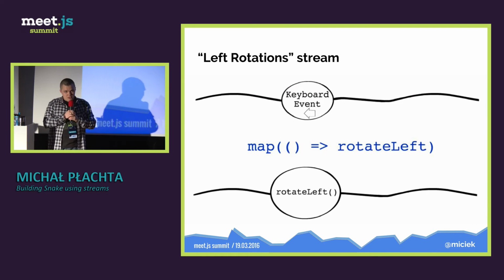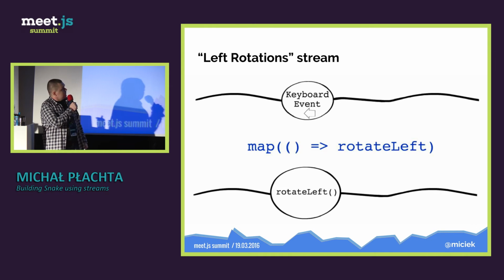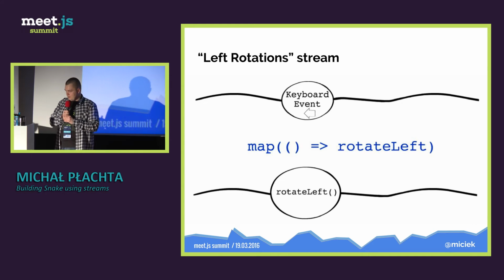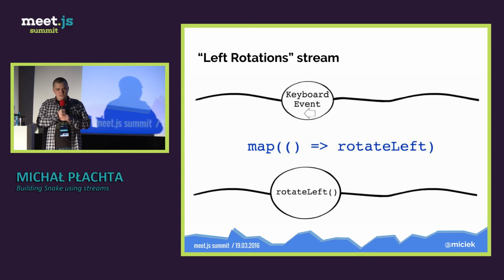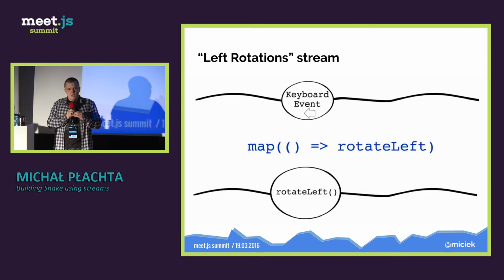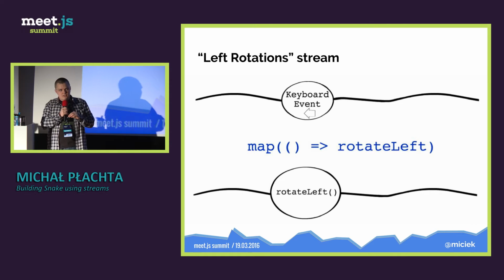So now here's the tricky part, so please pay attention, and if you have any question, just raise your hand or shout out. Okay? Input stream is our left key presses stream, and what we are doing here, rotate left is a function. Rotate left is a function which gets a vector and returns a vector that is rotated to the left, 90 degrees.